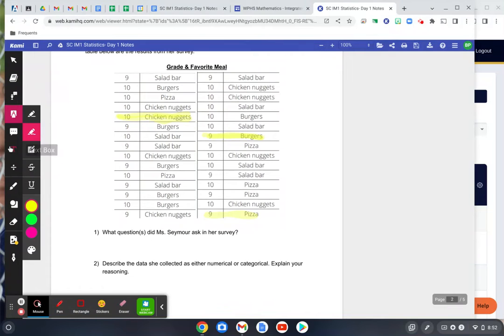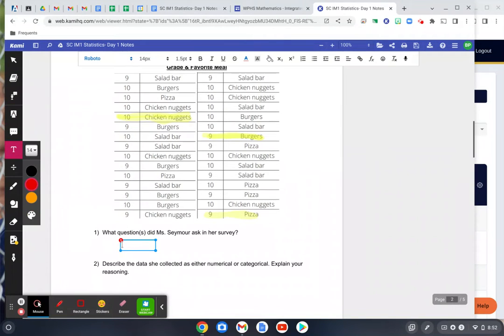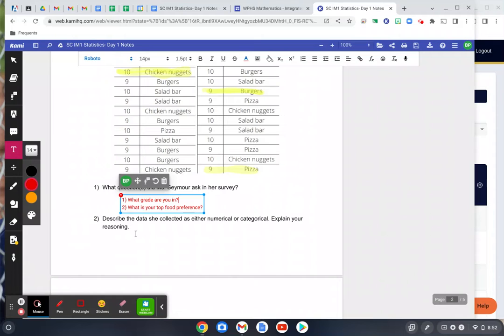And now let's go back through and start answering some questions here. What two questions did Miss Seymour ask in this survey? Well, one, she definitely asked, what grade are you in? Okay. And two, what is your top food preference? Okay, now if she's considering getting rid of one of the food options, of course, she's going to want to get rid of the least popular, right? So describing the data she collected as either numerical or categorical.